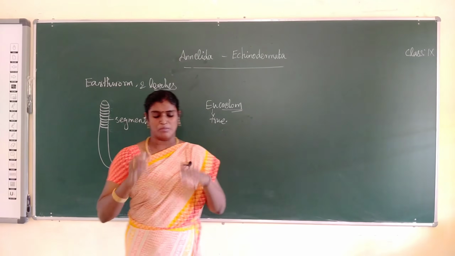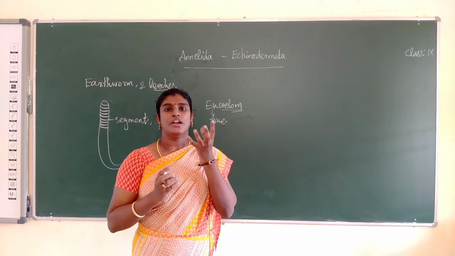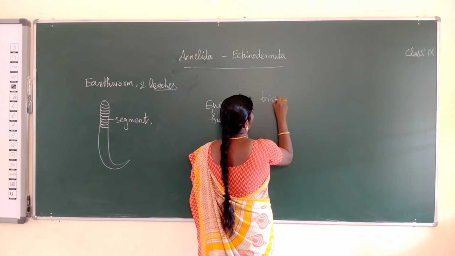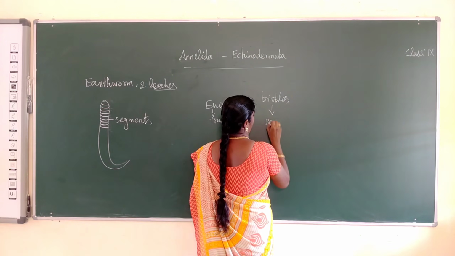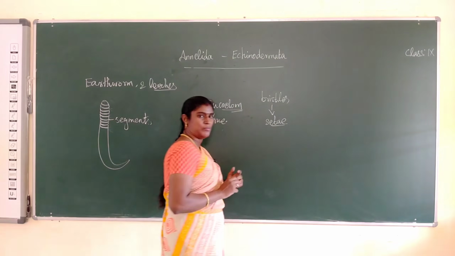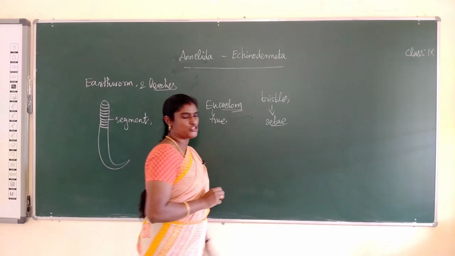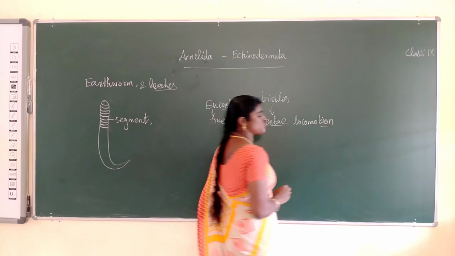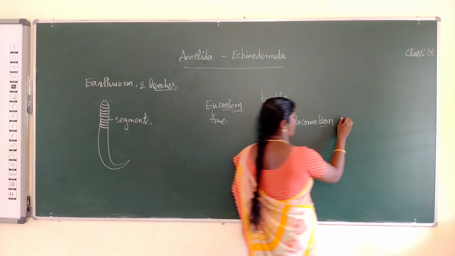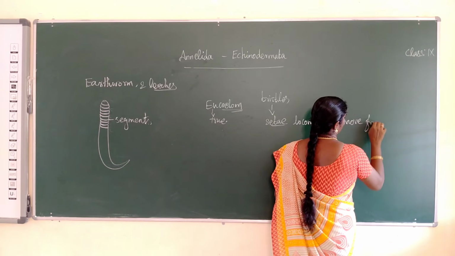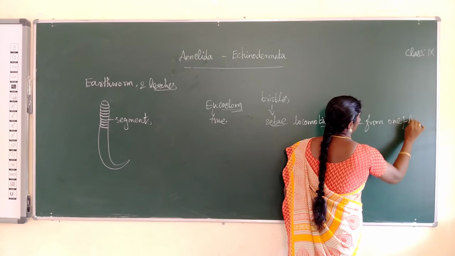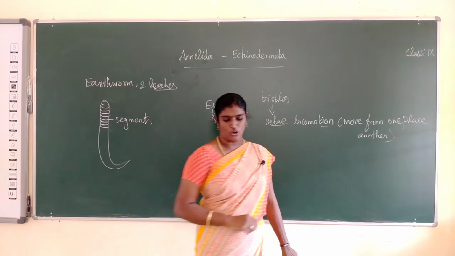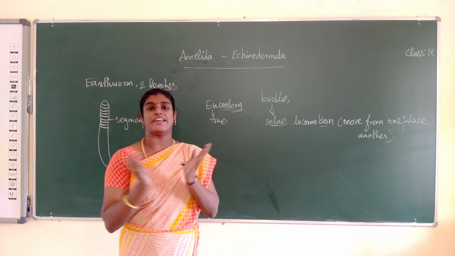Next, in the earthworm, movable setae are present. Movable small bristles are present, and they are called setae. What is the use of setae? The setae are involved in the locomotion process. What is the meaning of locomotion? Locomotion means moving from one place to another place. That is called locomotion.